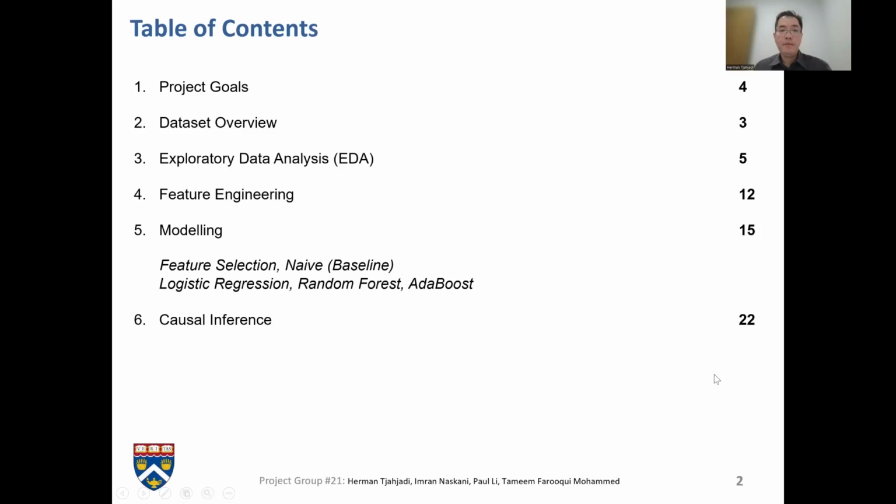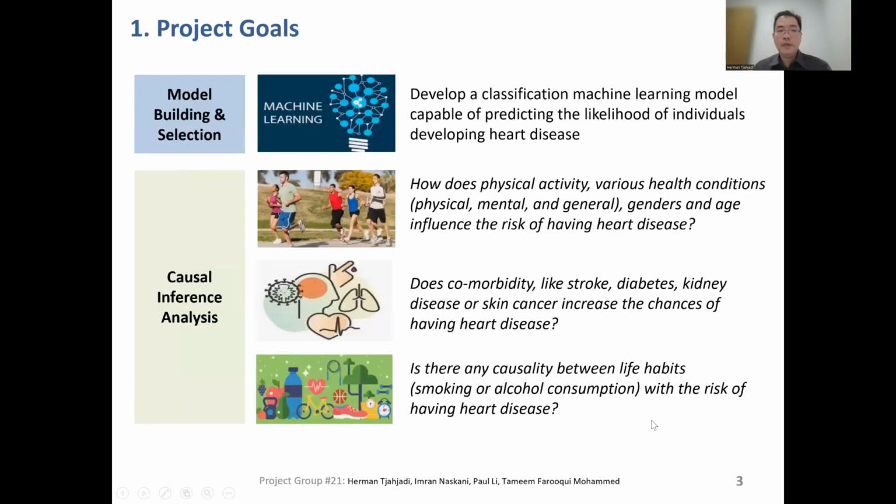This is the flow of our presentation. We'll talk about project goals, dataset overview, EDA, feature engineering, modeling, and causal inference. Basically, we have 4 project goals. The first one is we develop a classification machine learning model to predict heart disease.